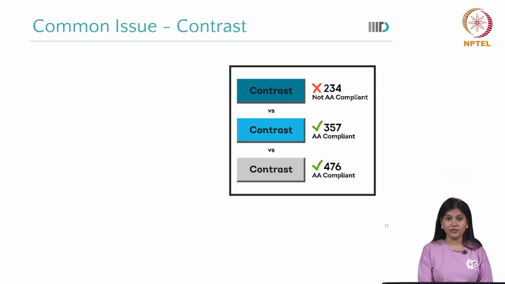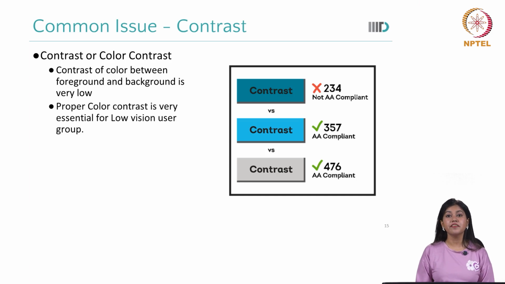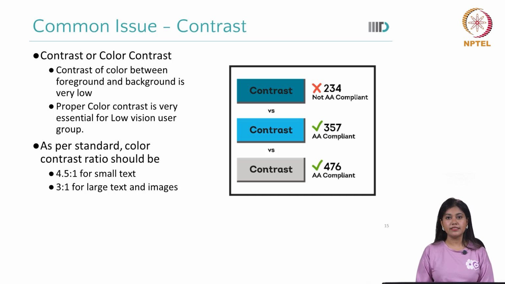What is the common issue? As I said, contrast. Where are we missing out? Contrast or color contrast. The contrast of color between foreground and background is very low. We also know that color contrast is very essential for low vision users, even for old people, even for people under situational impairment. Suppose you are in bright sun, you can't see your screen. So as per standard, color contrast ratio should be 4.5:1 for small text, 3:1 for large text and images.